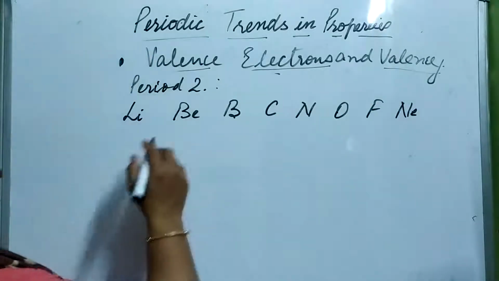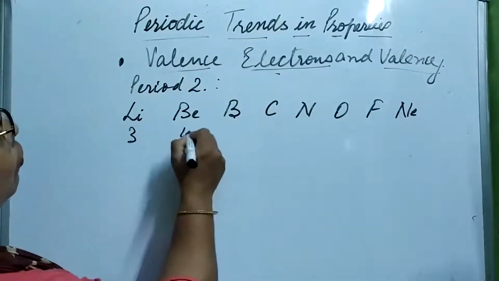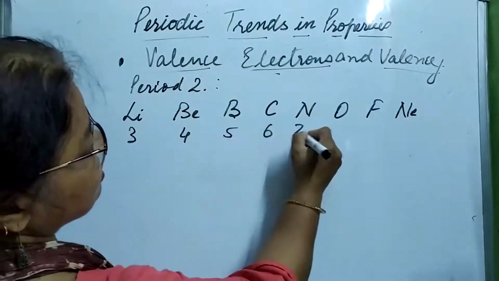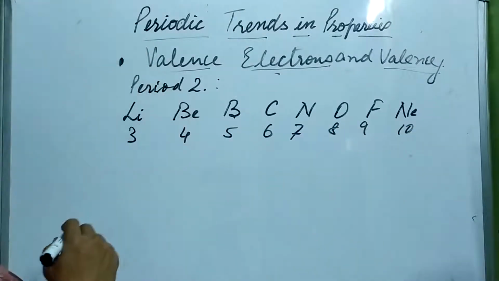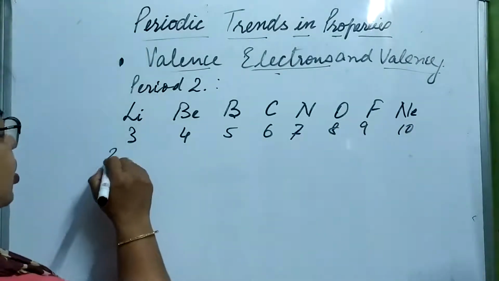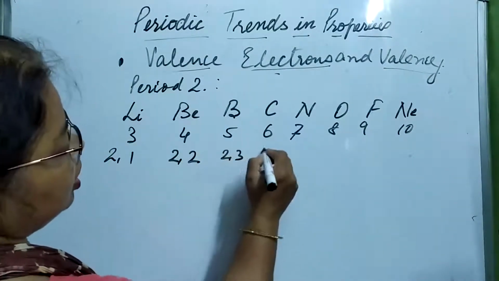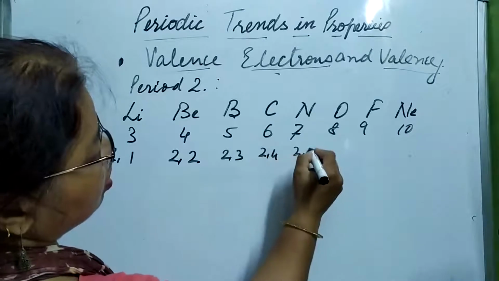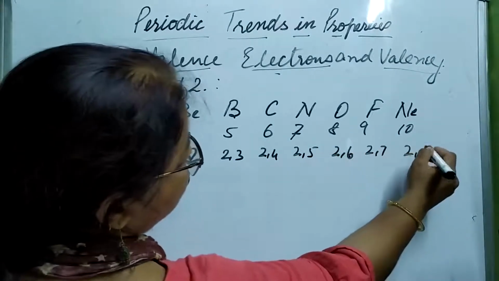Now, the atomic numbers are 3, 4, 5, 6, 7, 8, 9, 10. Let us write the electronic configuration: 2,1; 2,2; 2,3; 2,4; 2,5; 2,6; 2,7; 2,8.